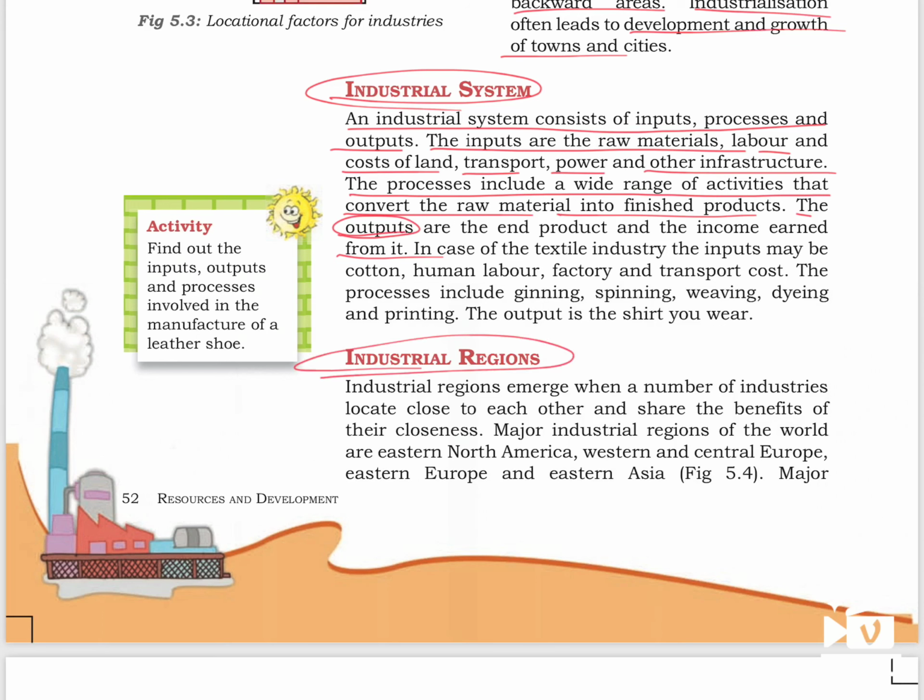Next, we have industrial regions. Industrial regions emerge when a number of industries locate close to each other and share the benefits of their closeness. Major industrial regions of the world are Eastern North America, Western and Central Europe, Eastern Europe and Eastern Asia.